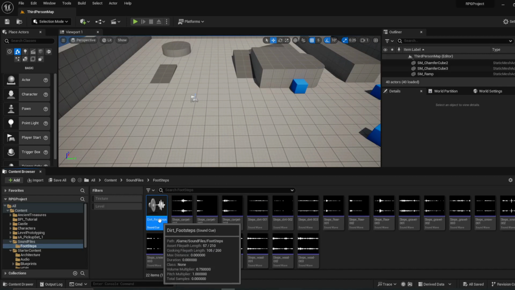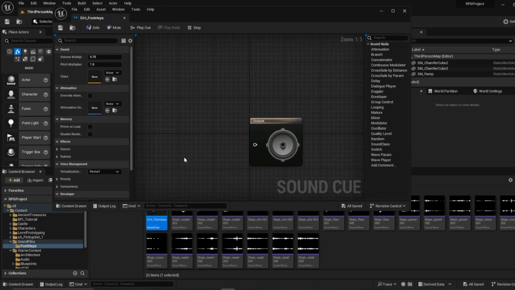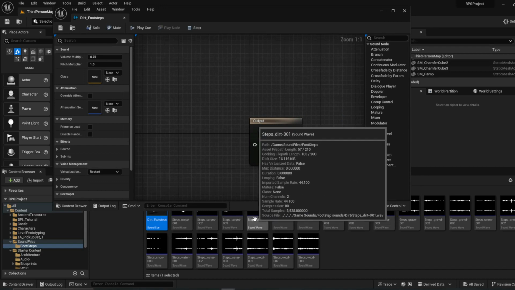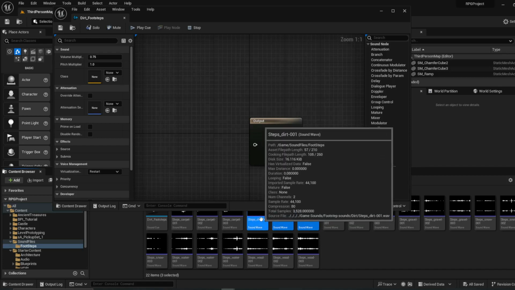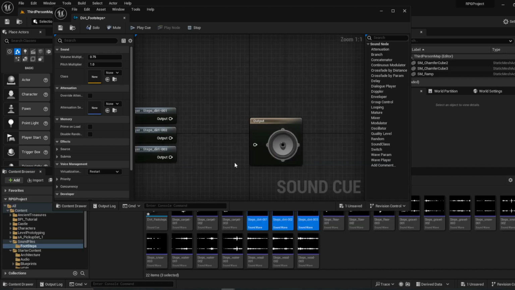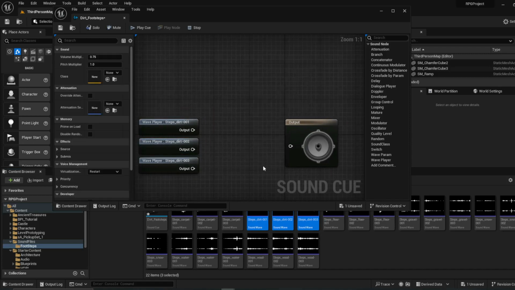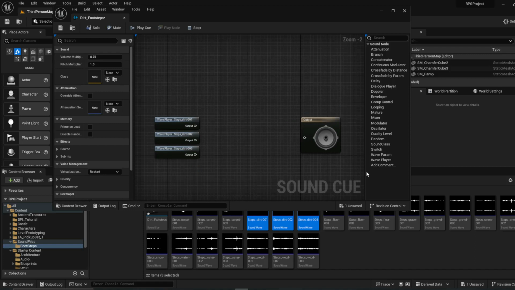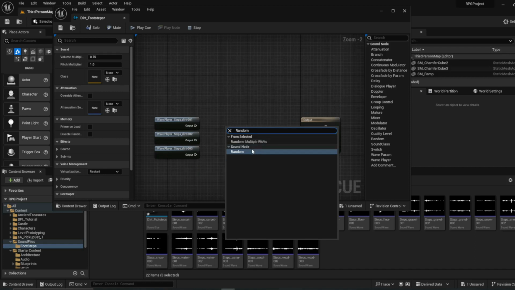Okay, next we're going to go ahead and open this up. And then in order to get those sounds, you can just grab this. We'll control click each of these, and then you can drag the whole group in right here. Okay, and then next after that, we're going to do random.